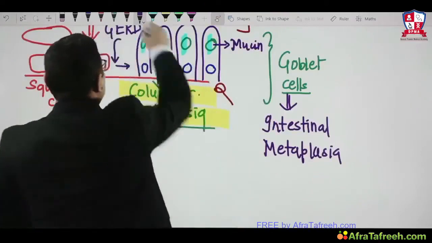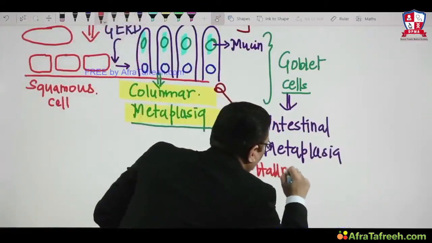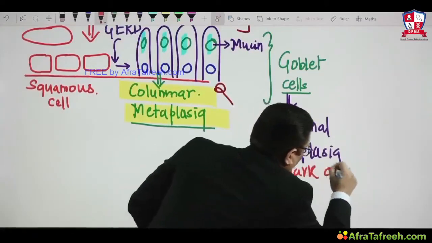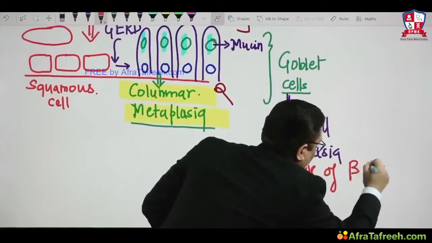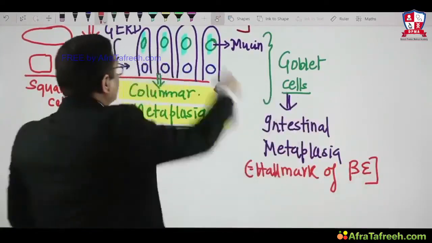And always remember, this is an important MCQ: intestinal metaplasia is the hallmark of Barrett's esophagus.